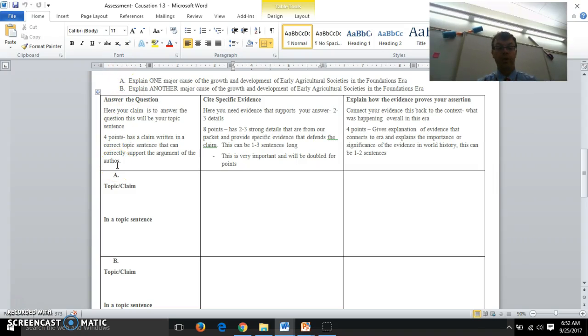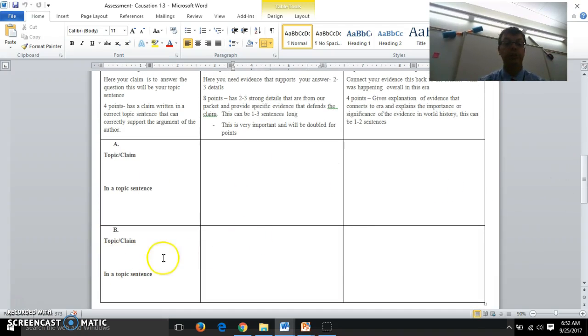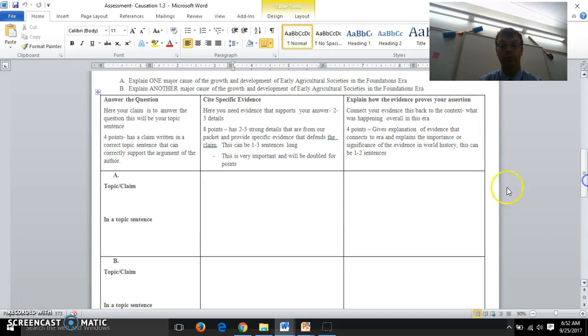So what you're going to do right now is put your topic that you picked, your first one for A right here, whether that's technology, state building, go ahead and write that in. And when you're done, put your second topic down here. These are the two topics that you are going to be writing about. Go ahead and write those in now. And after you write them in, we're going to work on making these into a topic sentence. So get those two topics written in here. If our teacher needs to pause it, you can, or we can just keep going.